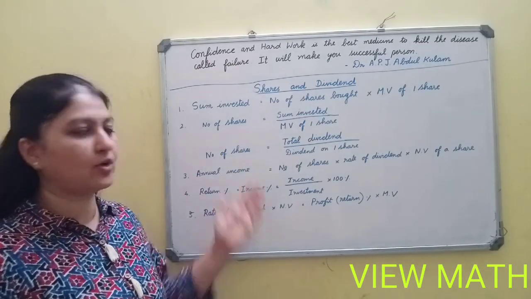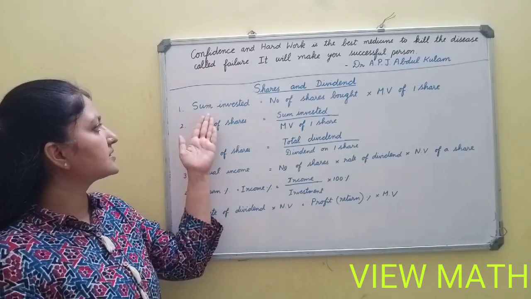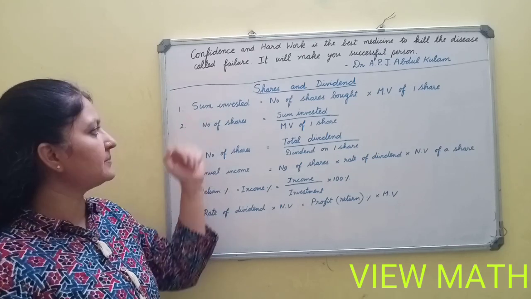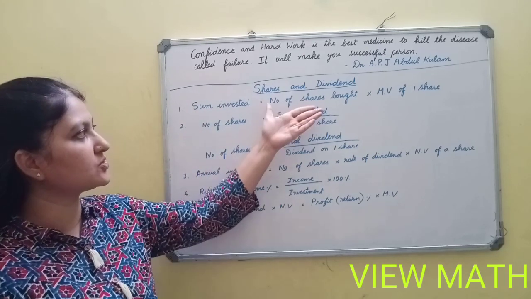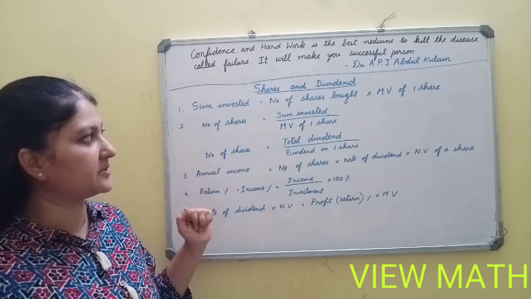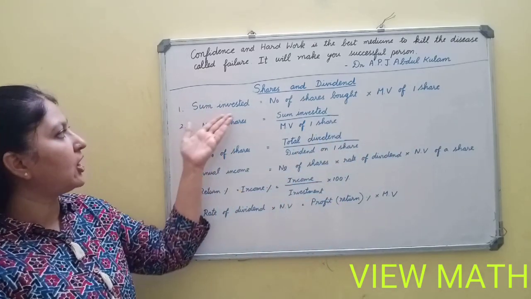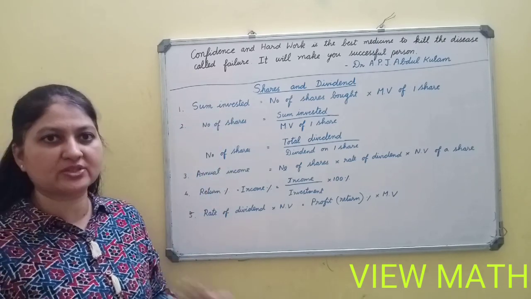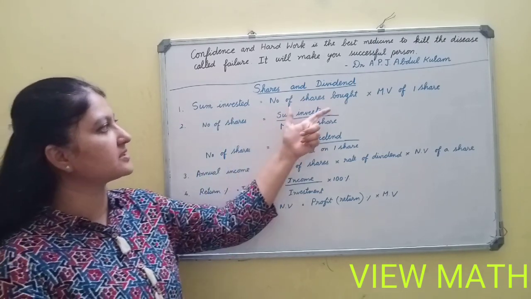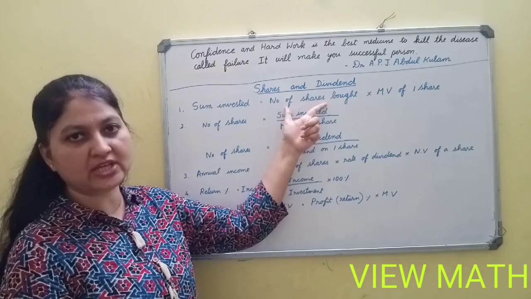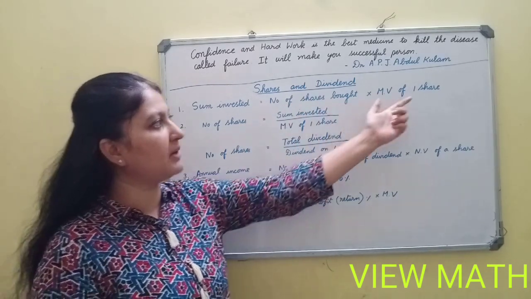Now let's see the formulas. First formula, sum invested. Sum invested is equal to number of shares bought by the person into market value of one share. So, how much money the person is going to invest in the company, that you can calculate using number of shares he is going to buy into market value.